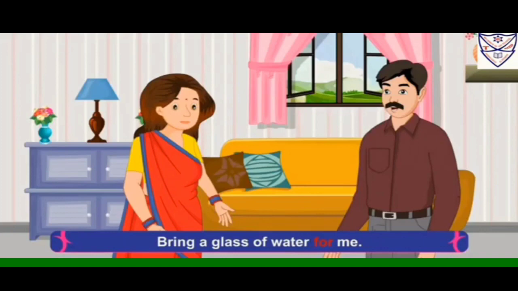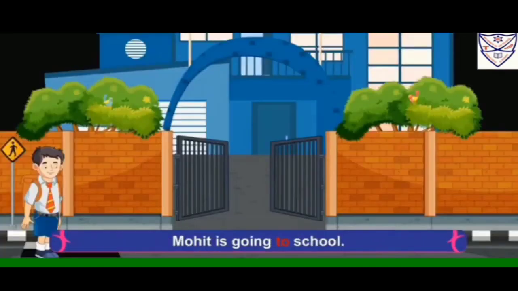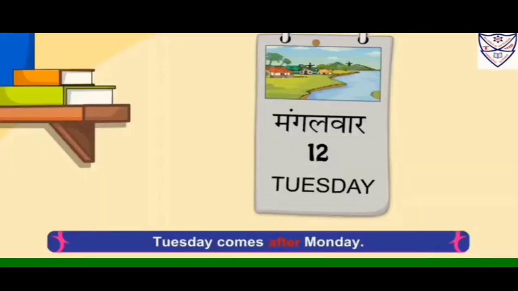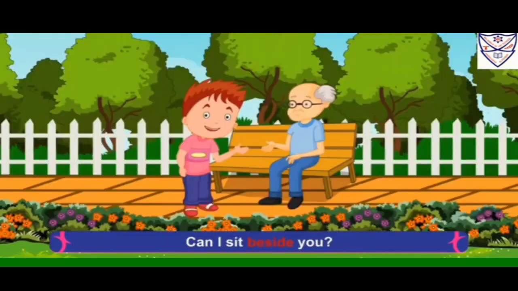Bring a glass of water for me. "For" is also a preposition. Mohit is going to school. The tree is in front of the house. Where is the tree? In front of the house. Tuesday comes after Monday. When does Tuesday come? After Monday. Can I sit beside you? "Beside" means near, close. Can I sit beside you?